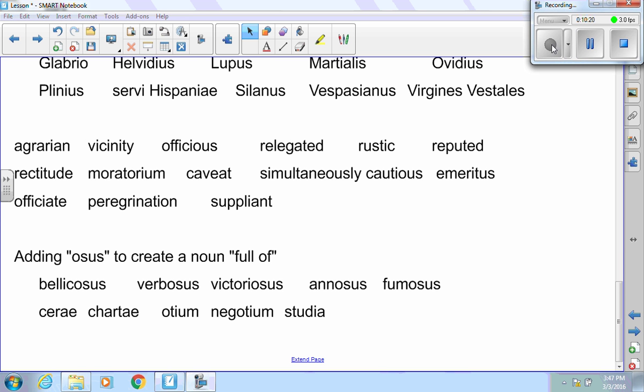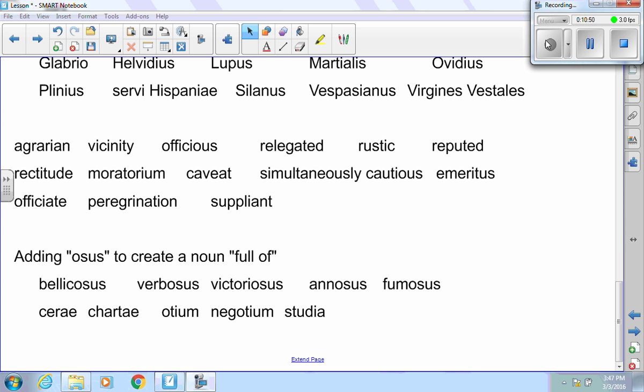I have two sets of words down at the bottom here. I have osis to create a noun, which means full of. So we have bellicosis, verbosis, victoriosis, anosis, and fumiosis, or fumosis. So bellicosis is full of aggression, so that's aggressive. Verbosis is full of words, so wordy. Victoriosis is full of victories, so that would be something that is successful. Somebody's conquering everything. Anosis is full of years, so that's old. Fumosis is something that is full of fumes, so it's smoky.